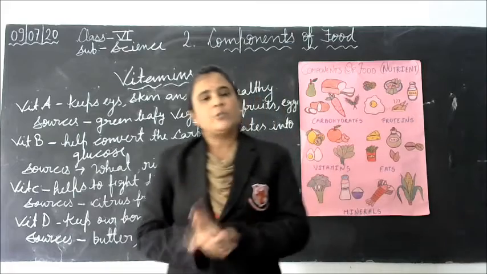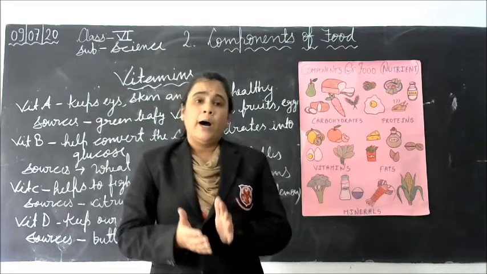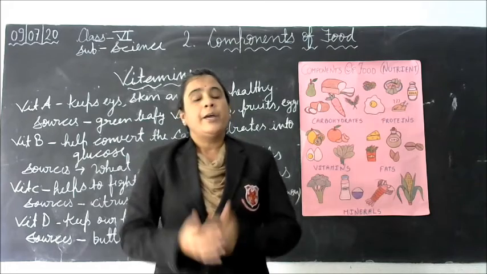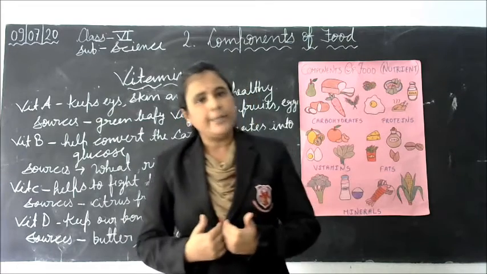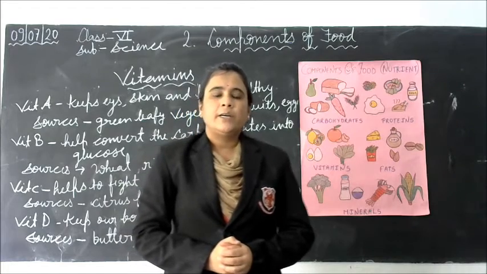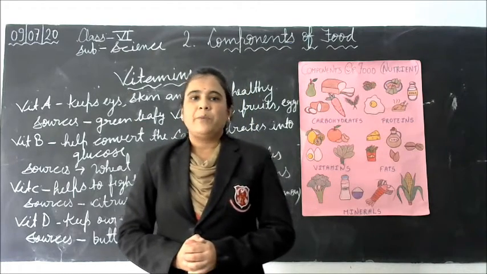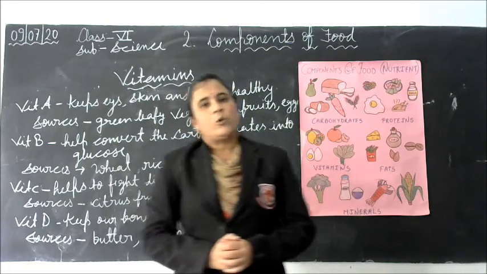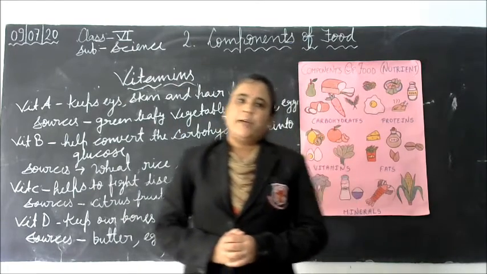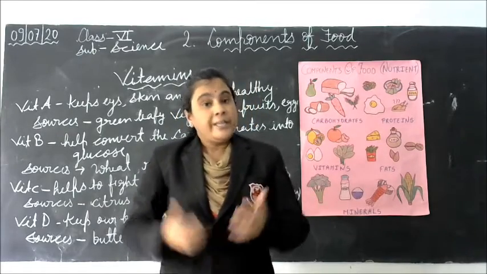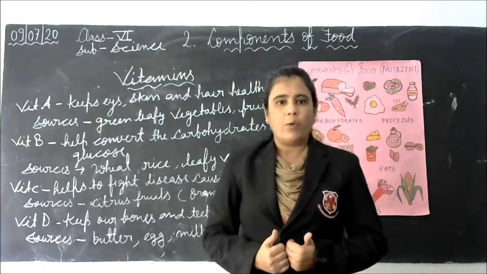Fat soluble vitamins are stored in our body fat and used when our body needs them. For example, vitamin A, vitamin D, vitamin E, and vitamin K are fat soluble vitamins. Next, water soluble vitamins. Water soluble vitamins are soluble in water and easily absorbed by our body.